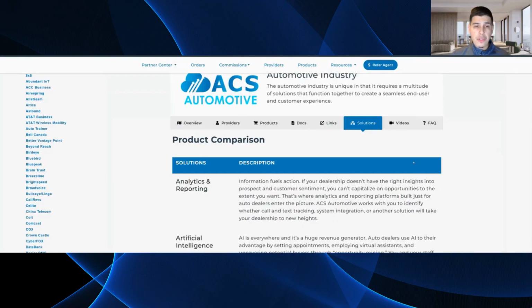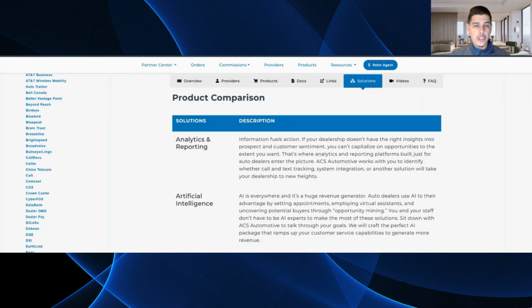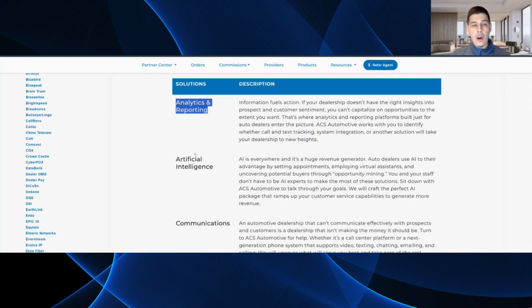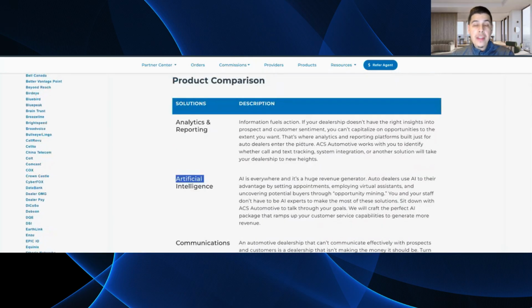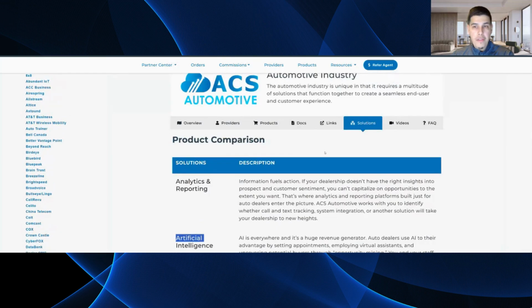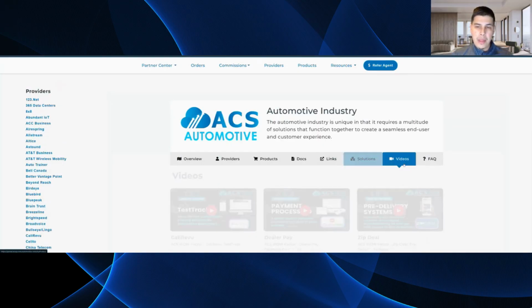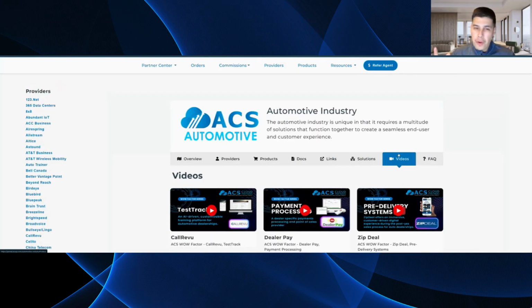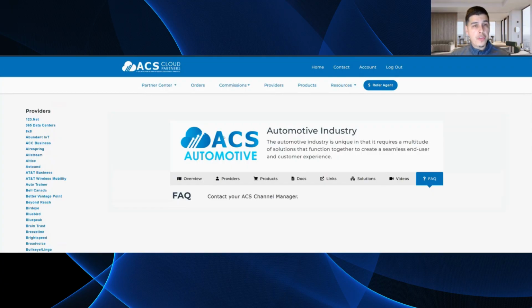These additional tabs, we have solutions tabs, right, where we talk about some of the main solutions we see in this industry: analytics and reporting, artificial intelligence, AI, data, networking, and then how they fit into the automotive division, right? So in our responses here, you're going to find that these answers are very curated, right? That's going to be the big takeaway from these divisions. It's all very curated solutions, curated feedback, curated support. You'll find some additional videos and then some frequently asked questions that you can always review.